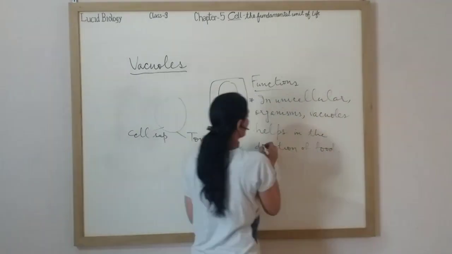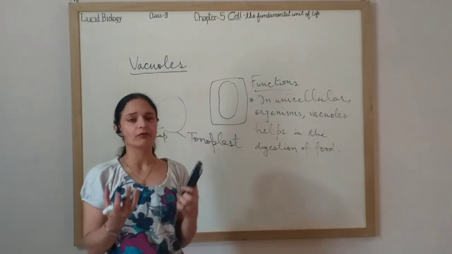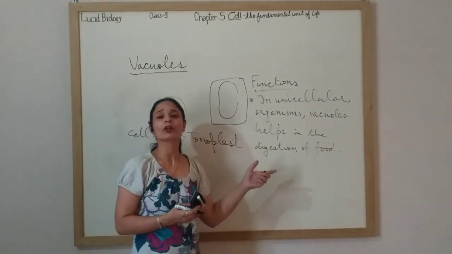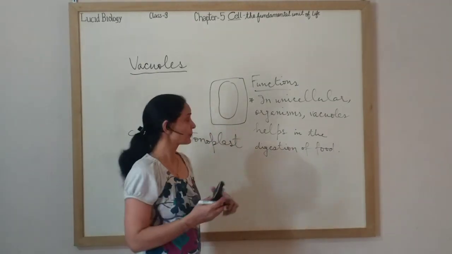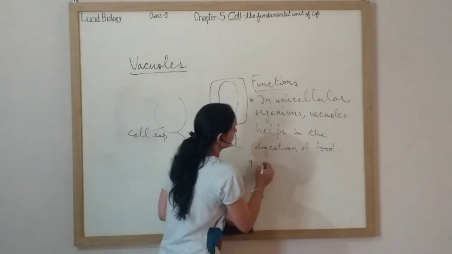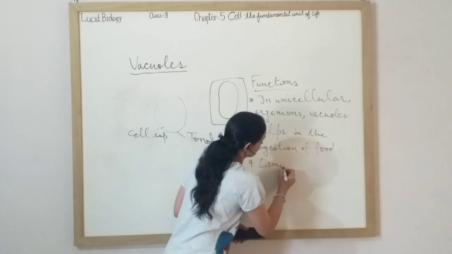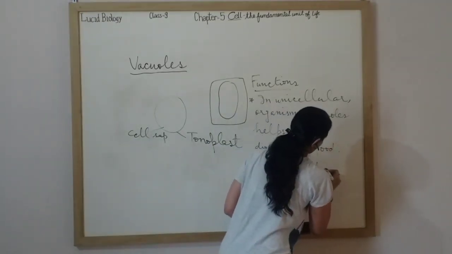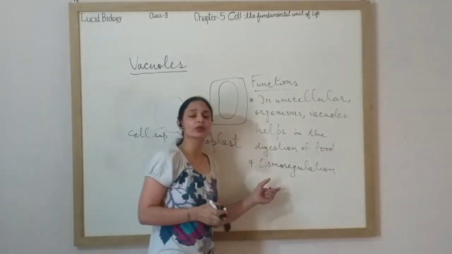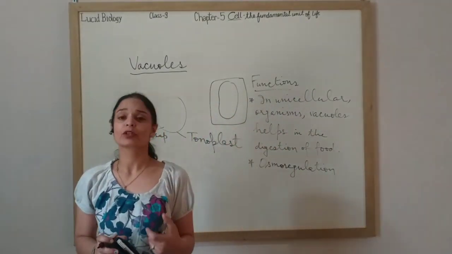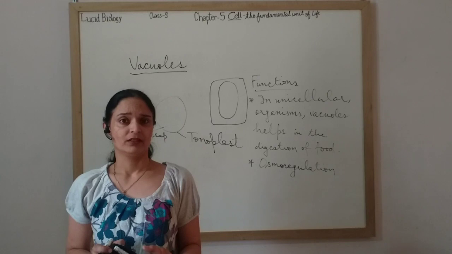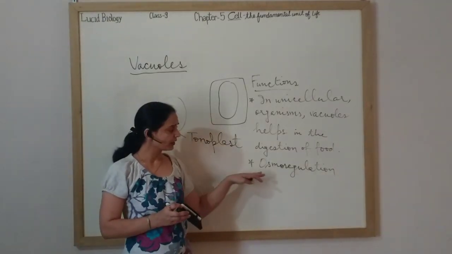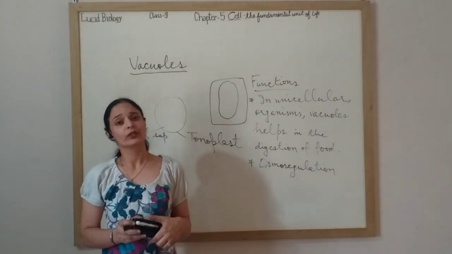So whatever food particle is taken, a bubble is developed, a vacuole is developed, through which it is finally digested, and we call it a false stomach. And it helps in osmoregulation also. I'm going to tell you what this is. Osmoregulation means it maintains osmotic pressure in the cell. So this vacuole maintains osmotic pressure in the cell, and this process is called osmoregulation.